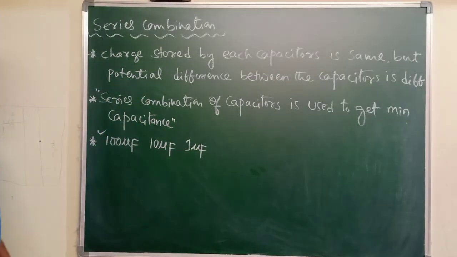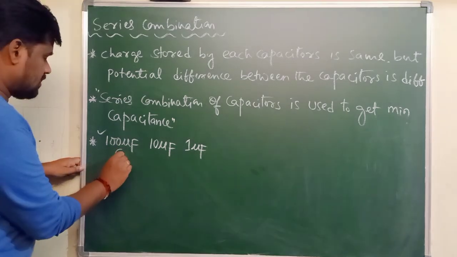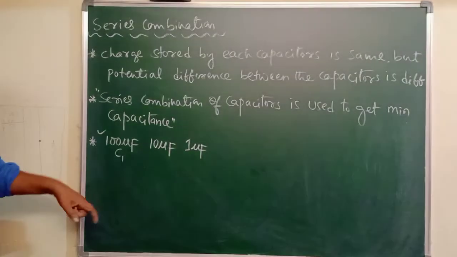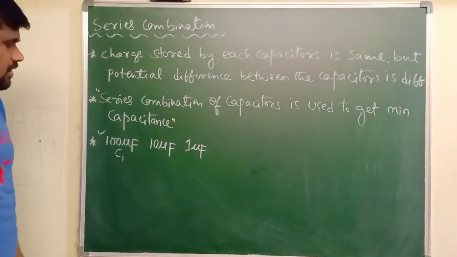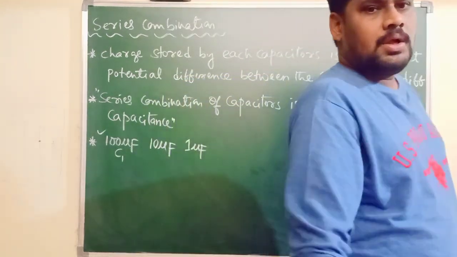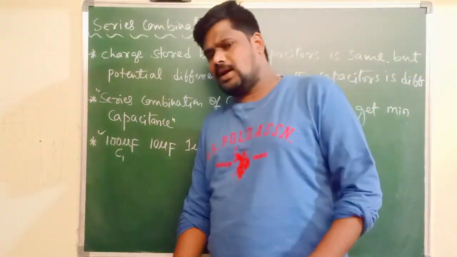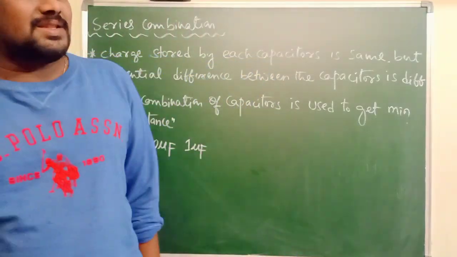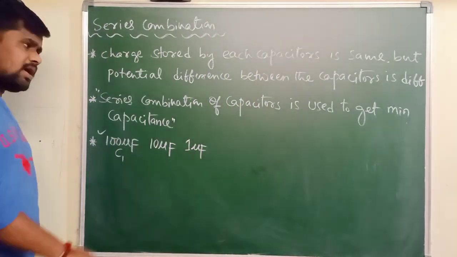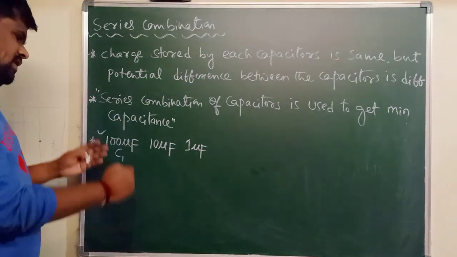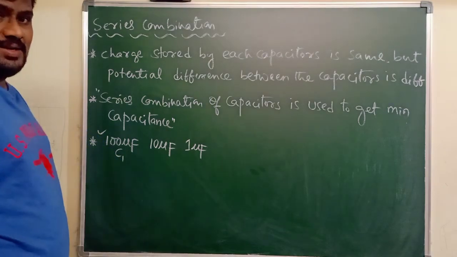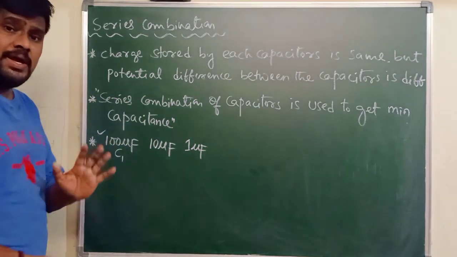These three capacitors are connected in series. You know very well, when a number of capacitors are connected in series, the capacitance of the combination is going to decrease. The capacitance of the combination will be minimum here.